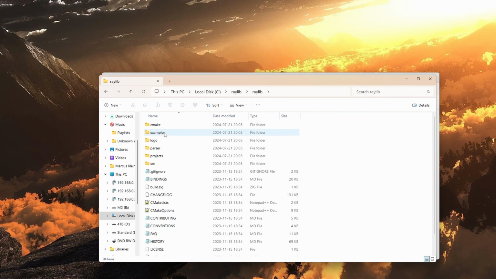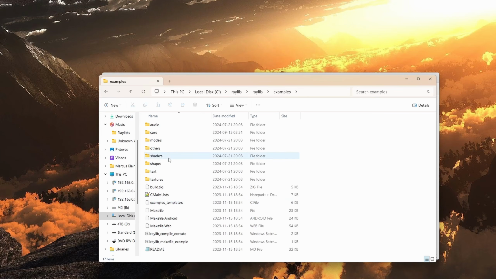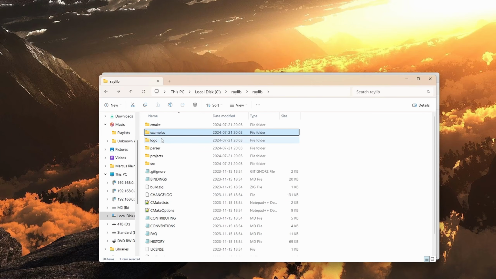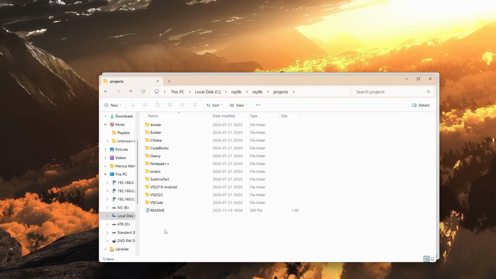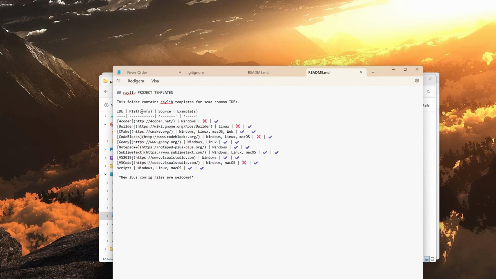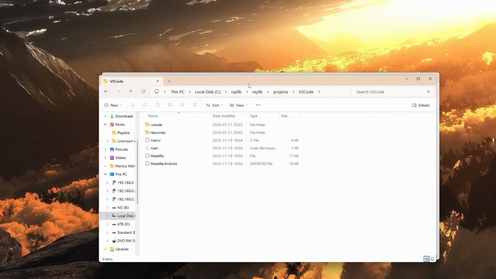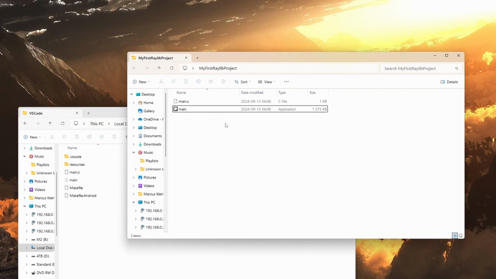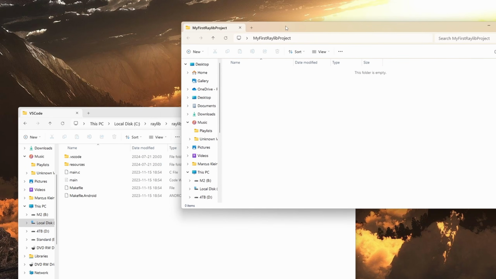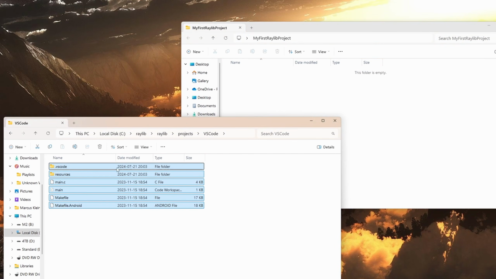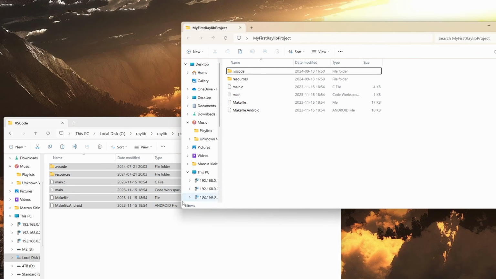Inside of Raylib, there are examples. So here are the example projects. And out here, there's a projects folder. You can even read the README here. This folder contains Raylib templates for some common IDEs. So this is important. You can see here VS Code, and we see all of this. So I'm actually gonna remove everything I just created from my desktop folder. I'm gonna copy paste this.